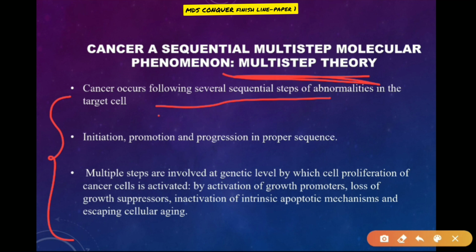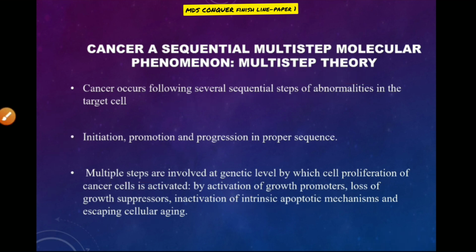Hence initiation, promotion and progression will be in a proper sequence, and these multiple steps involve cell proliferation of the cancer cells activated by growth promoters, loss of growth suppression, inactivation of intrinsic apoptotic mechanisms, and escaping of cellular aging.